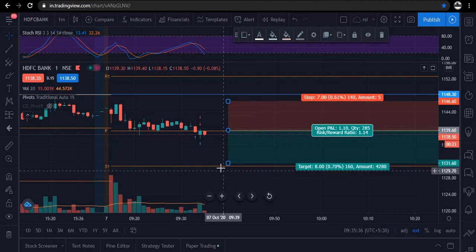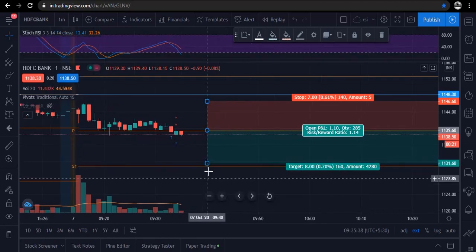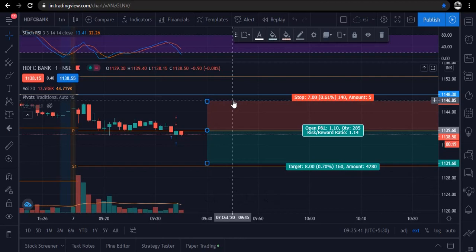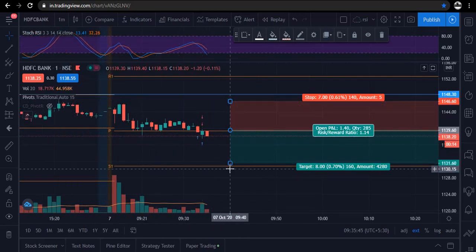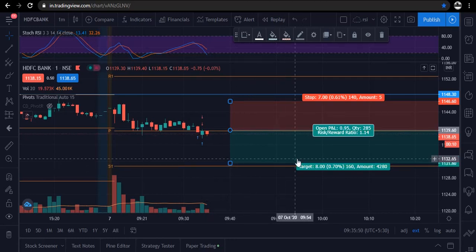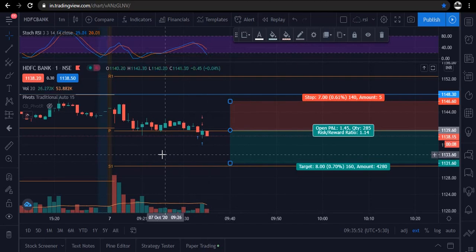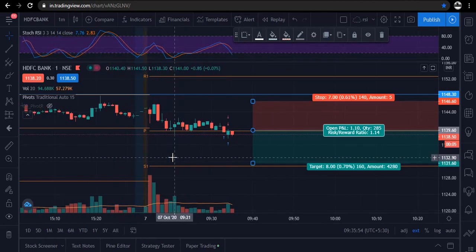So it's taking some time, but okay, this is our stop loss above this swing high, and our target will be some points above S1. Okay traders, so this is the trade, and let me tell you the logic for this trade.